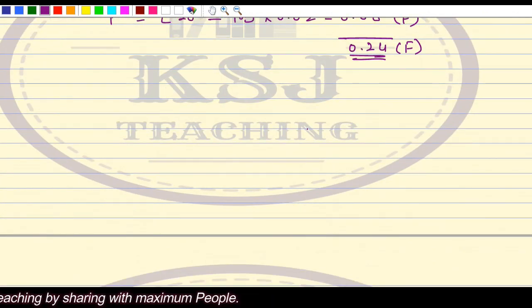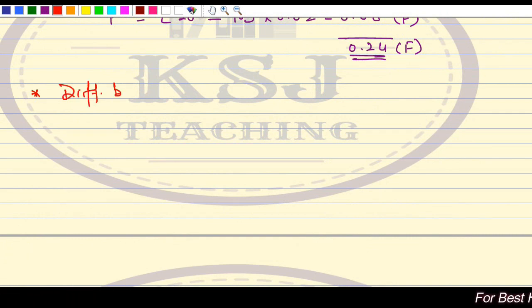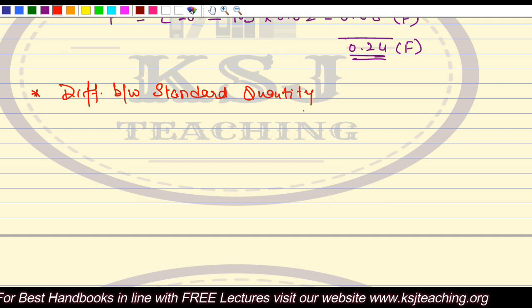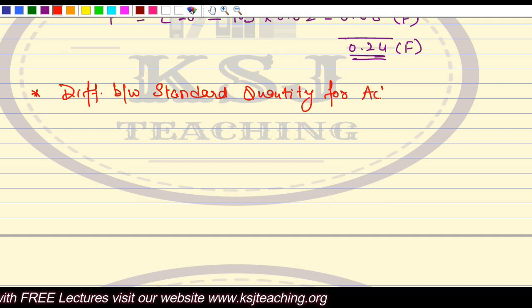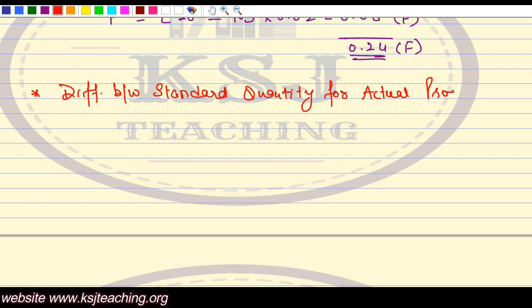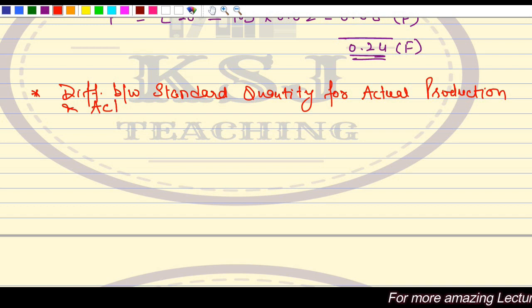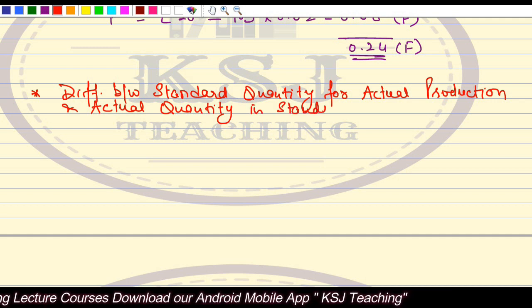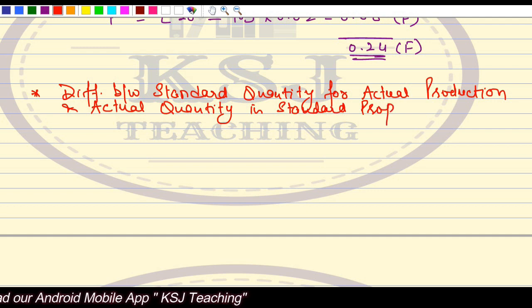Right? So if we talk about this, we can say it is the difference between standard quantity for actual production and actual quantity in standard proportion at standard price.